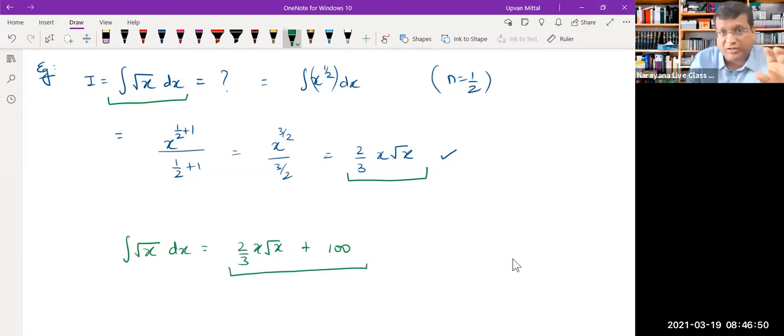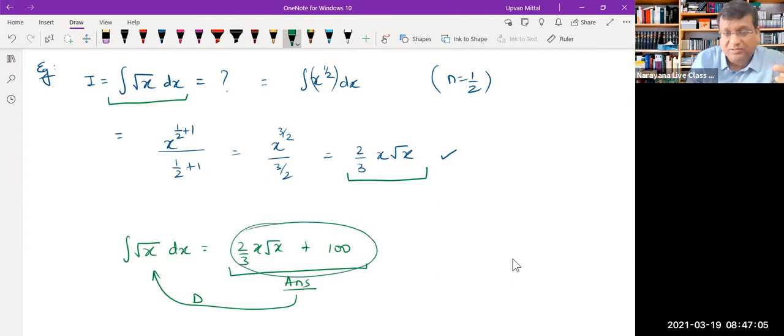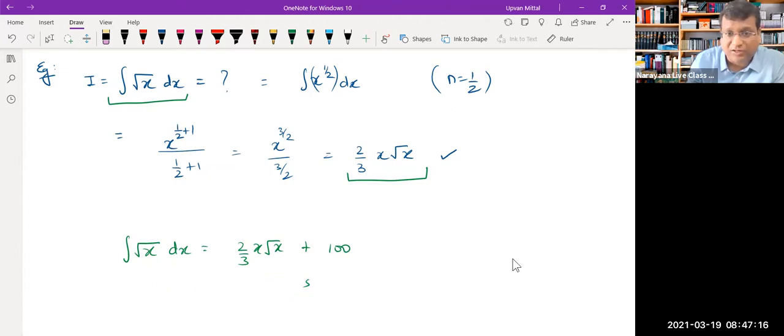The definition of integration is that if you integrate root x and you get an answer, then the answer is considered right if the derivative of the answer gives you the question back. So check, is the derivative of this answer root x? Absolutely yes, because 100 is a constant, its derivative will simply give you 0. That fits your description of integration, so you'll have to give marks for that also.